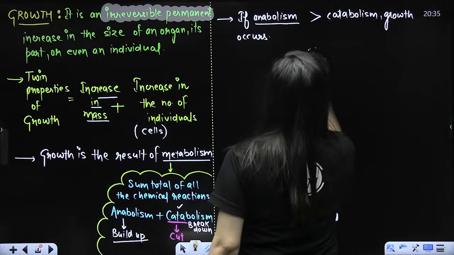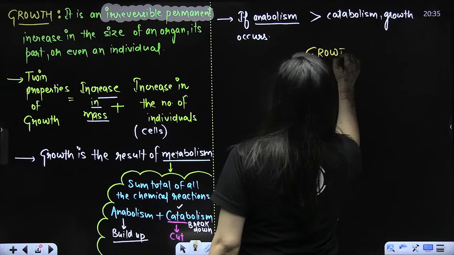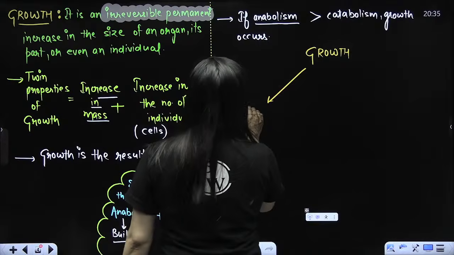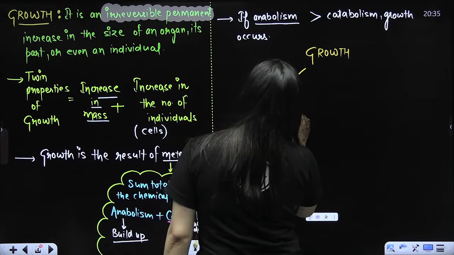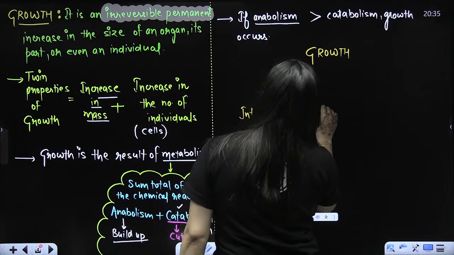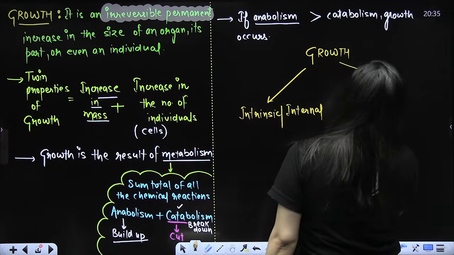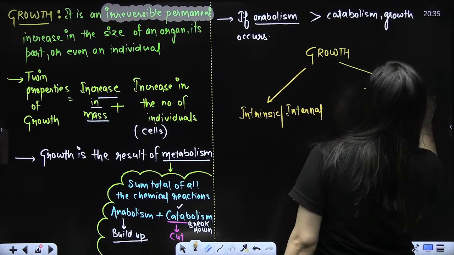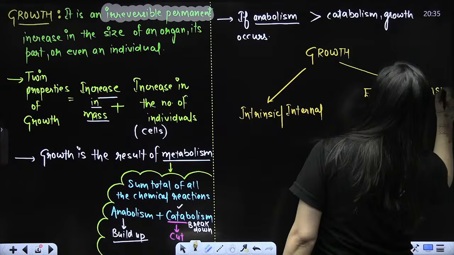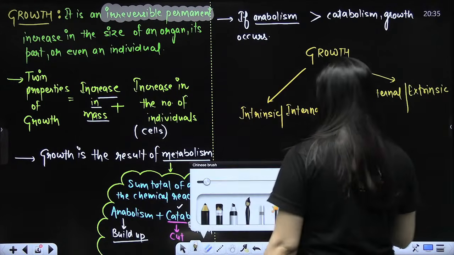Now, when I talk about growth, there are two types. One is intrinsic. Can I also call it internal? Another one is external growth. Can I call it extrinsic? Absolutely. We can call it extrinsic growth.